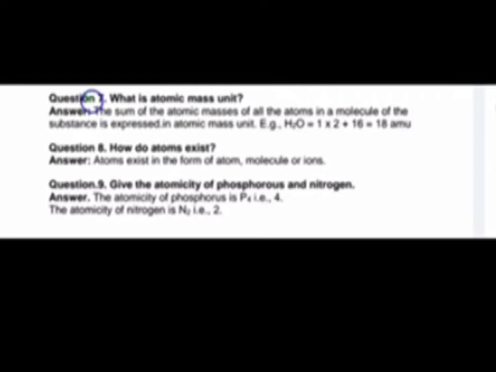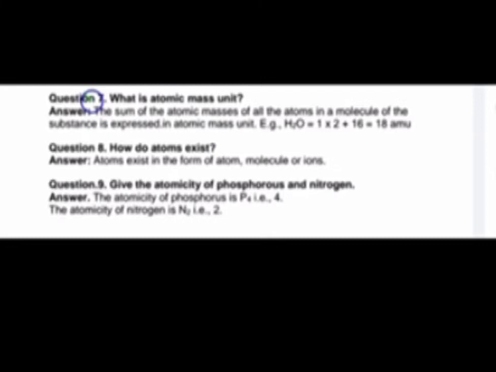Then our next question, give the atomicity of phosphorus and nitrogen. We already studied about atomicity. Some atoms will be monoatomic, diatomic, polyatomic, etc. In the case of phosphorus, it is a polyatomic molecule. The atomicity of phosphorus is P4. That is 4.